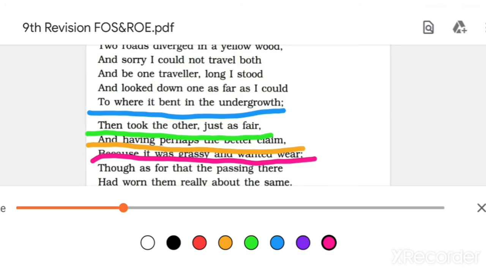Okay, and next one is alliteration also, because the sound of W is repeated. Alliteration means consonant sounds will be repeated. So it is alliteration also and personification also. Which quality is personified here, you will find out. Okay, next one is next line only.